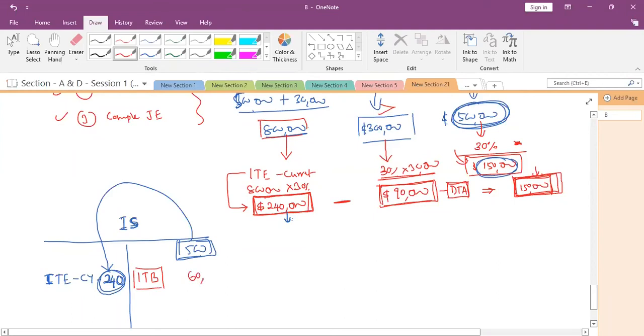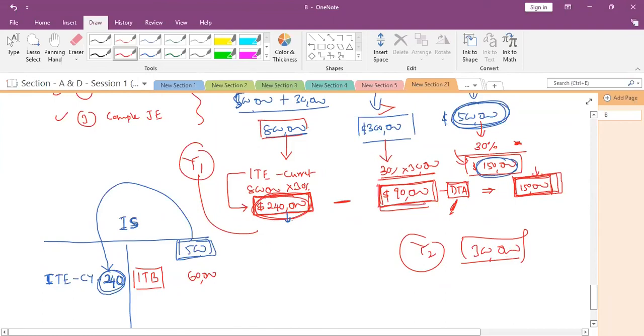How much income tax benefit are we getting in future? Deferred tax asset means if any tax is payable in future. Say, for example, this is year one tax; how much did we get? 240,000. In year two, we get 300,000 tax to be payable.